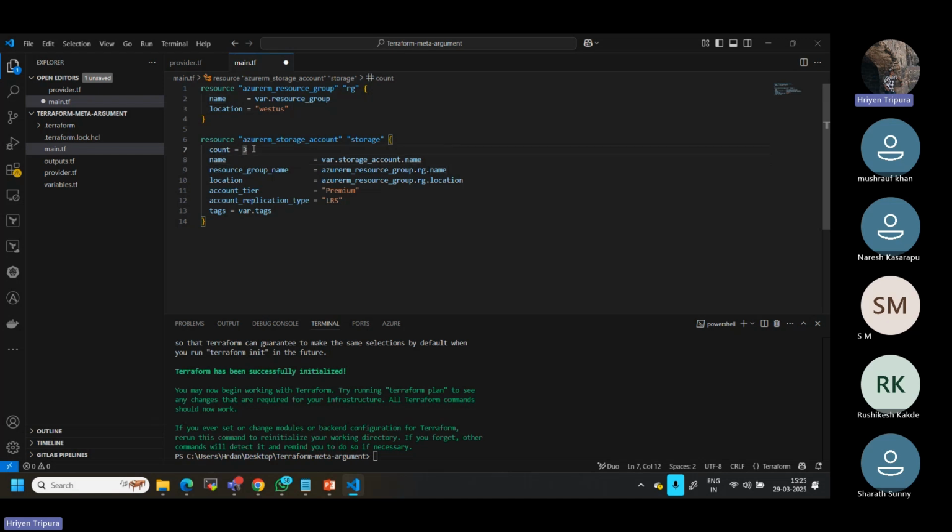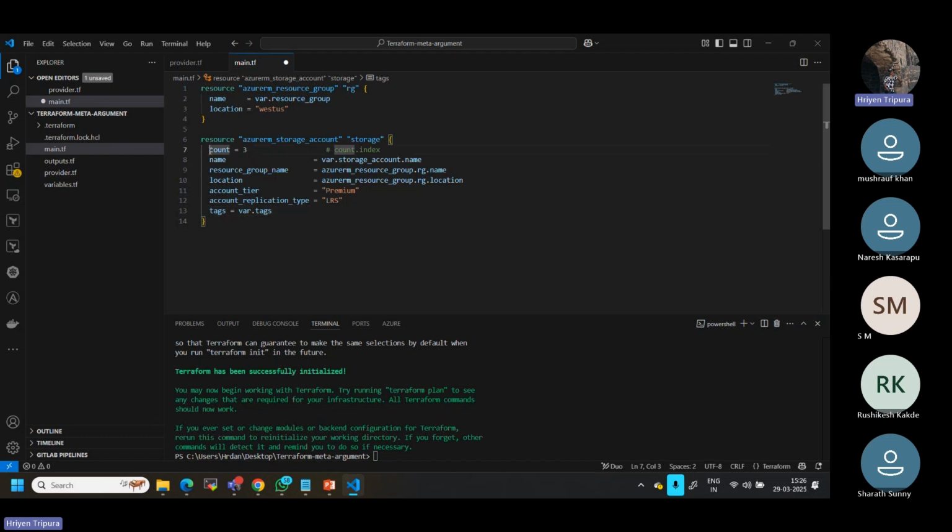Whenever using the count meta argument, I always need to use count.index. Let me type a comment here: count.index, I have to use it for the storage count. Now this is one way.